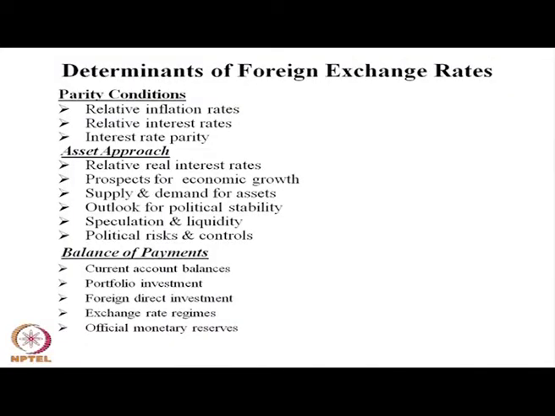The most important is official monetary reserves. If we have significant official reserves, meaning significant foreign currency reserves, they give stability and increase our foreign sovereign rating, and this also influences the exchange rate determination process. India and many emerging economies have a significant amount of foreign currency reserves.